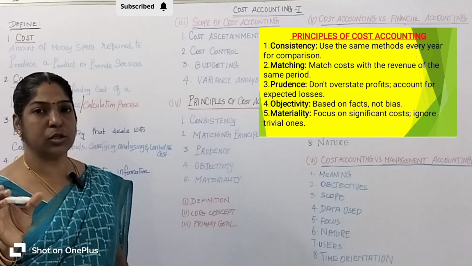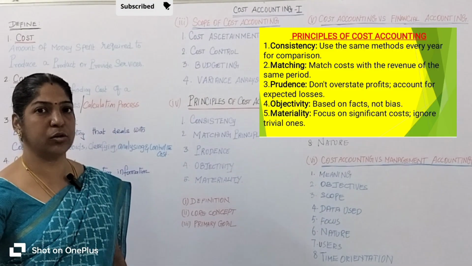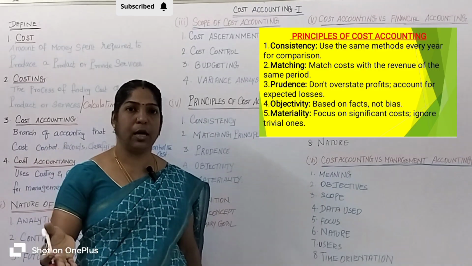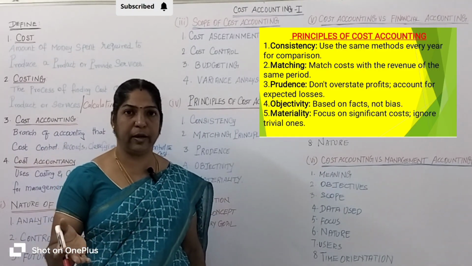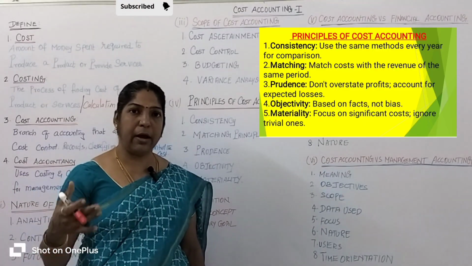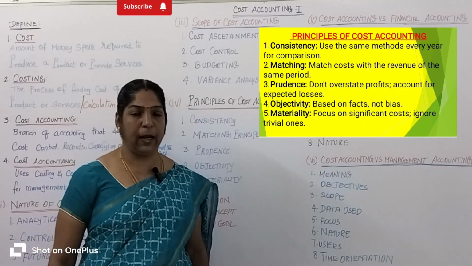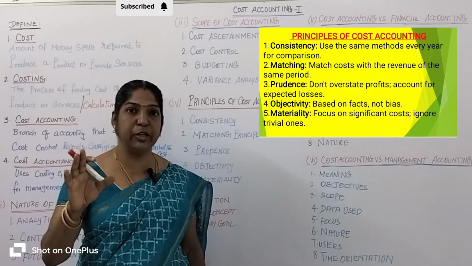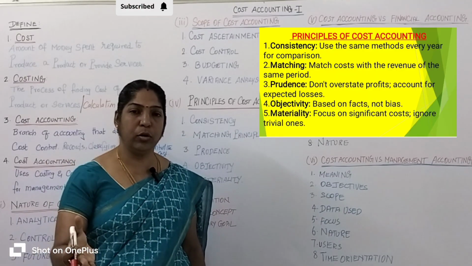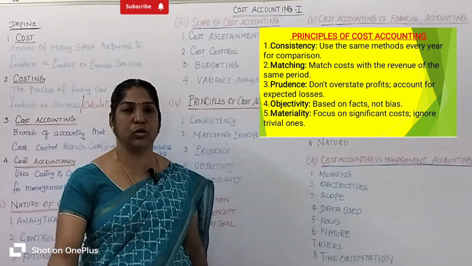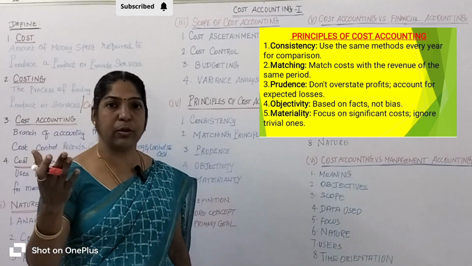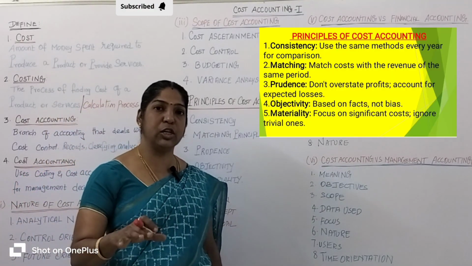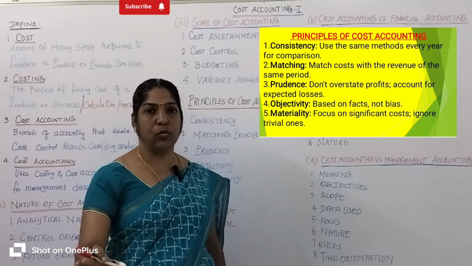How do we calculate depreciation of machinery by the straight line method? That is the total cost of the machine divided by the estimated life. The total cost of the machinery is 1 lakh rupees. Estimated life is 5 years. After dividing, you get 20,000 rupees. So every year you record 20,000 rupees as the depreciation of the machinery. 2024 depreciation of the machinery is 20,000 rupees. 2025 depreciation is 20,000 rupees. 2026 depreciation is 20,000 rupees.